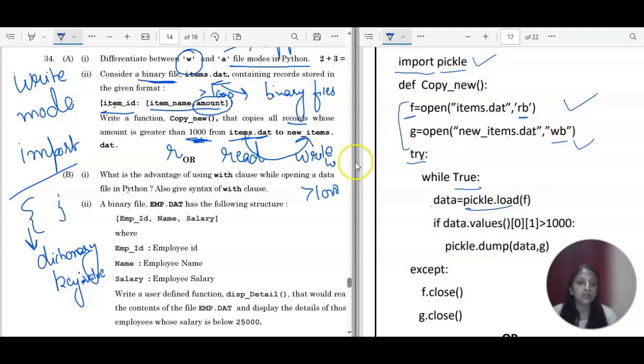Now data is having this one pair where we have the key and the value. We have to fetch this value, this amount. The first one, which index? Index 0. So we have data.values, because you have to work with amount. This is a key, and this one is values.